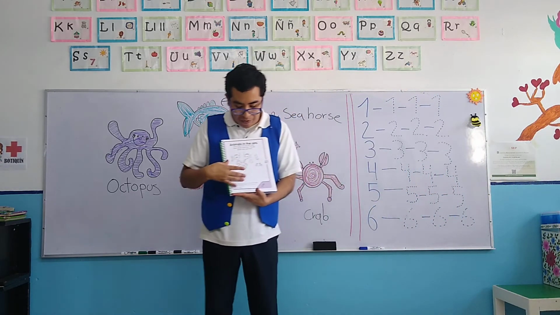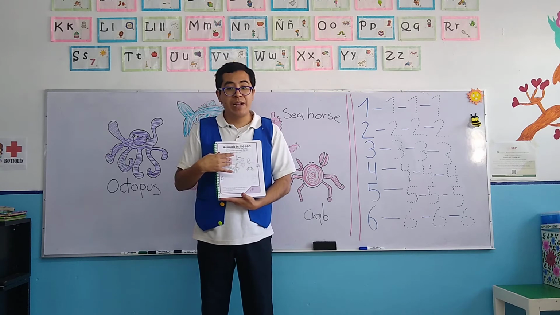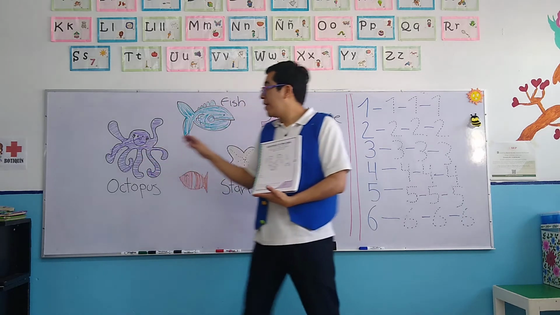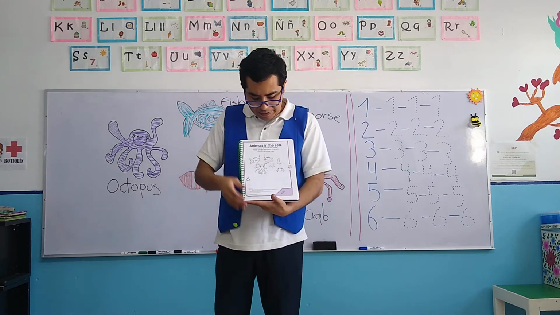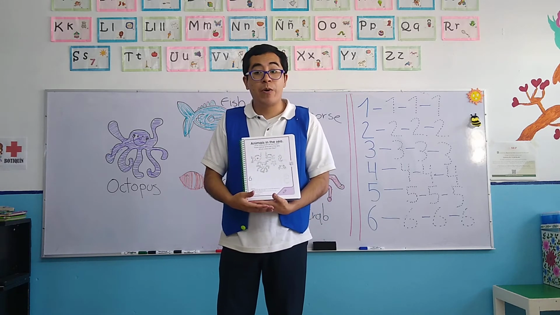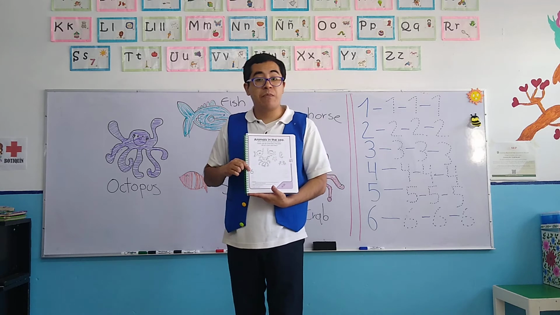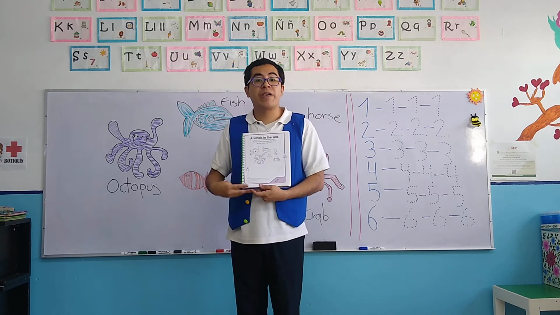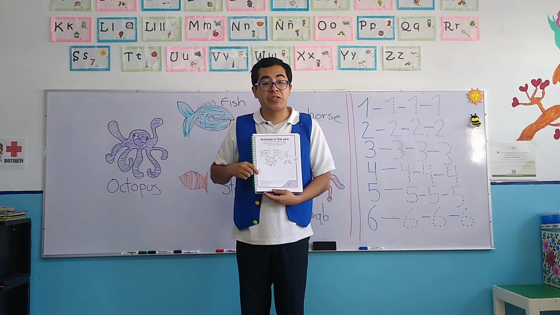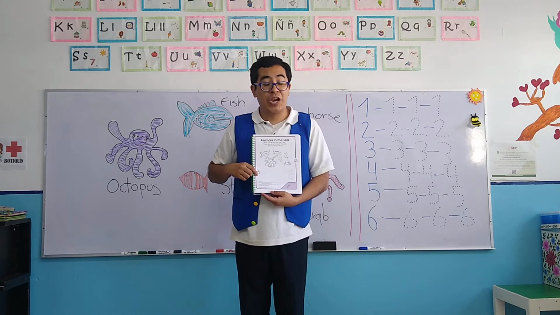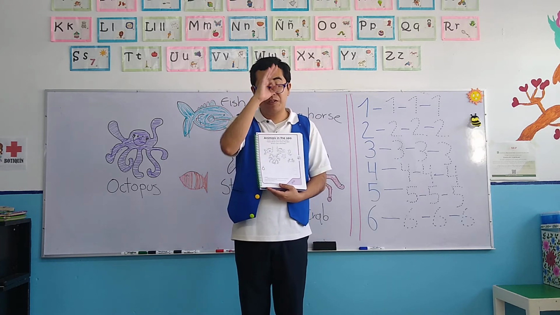The first page right here has animals of the sea, like the ones that I have right here. Now, on top of the animals, we have a number. Do you remember what number this is? It's a number that we have been working with also. It's number 6, which looks like a cherry. Do you remember what a cherry is?